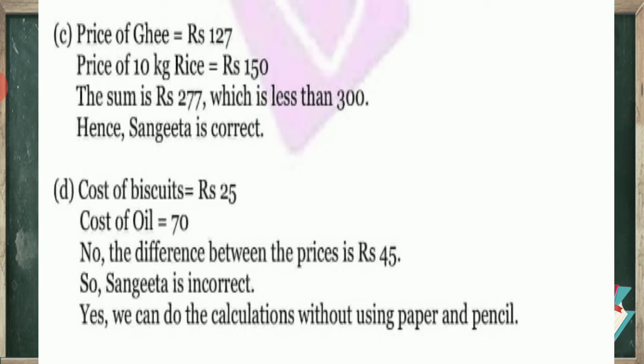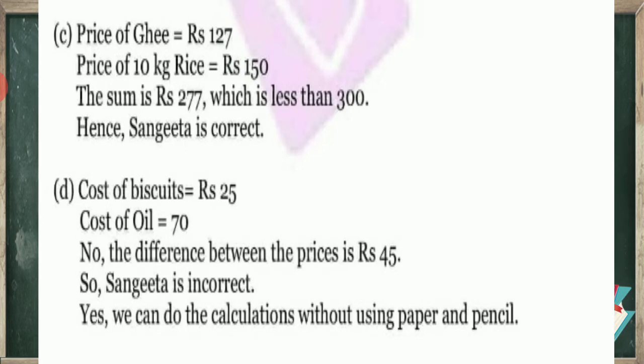Now the cost of biscuit is equal to 25. The cost of oil is rupees 70. The difference between the prices is 45. Now 70 minus 25 comes to 45. So Sangeeta is incorrect. Yes, we can find this out by doing the calculation without using paper and pencil.